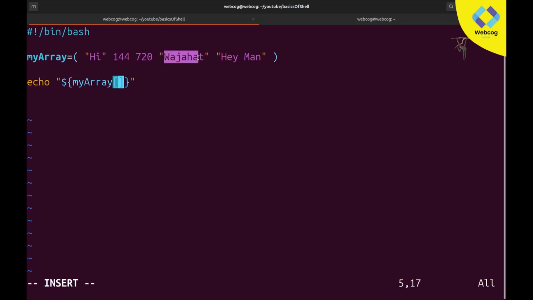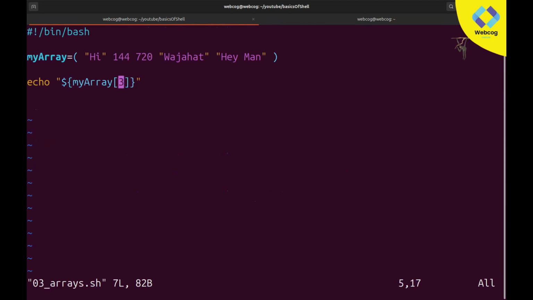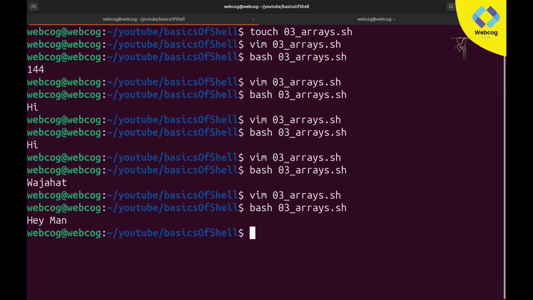So I want to print this Wajahat. Let's check its index number. It will be 0, 1, 2, and 3, so Wajahat is at index number 3. In the square brackets you simply need to type 3 and save. Okay, now if I press enter, you can see it's printing Wajahat because it's available at the third index number. You can change your index number: if I change it to 4, at index number 4 it stores hey man, so it will print hey man, as you can see. These are the concepts of arrays.